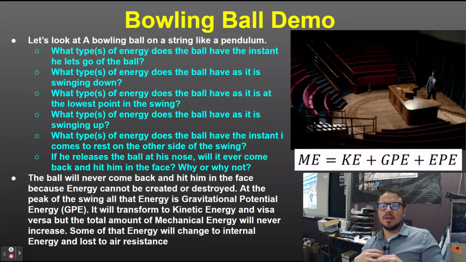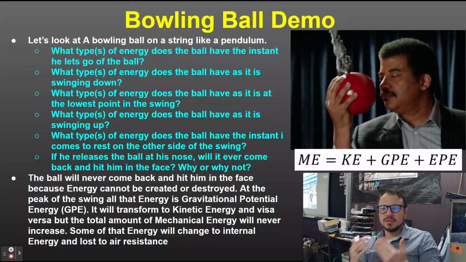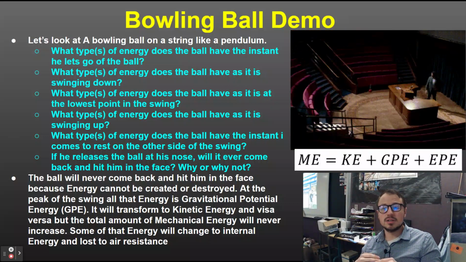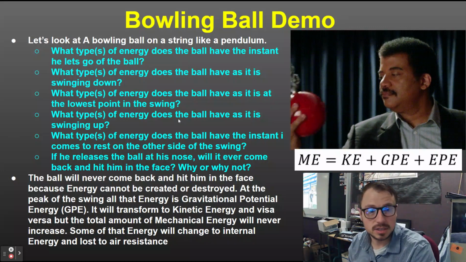At the peak of the swing, all that energy is gravitational potential energy. It'll transform to kinetic energy, and vice versa, but the total amount of mechanical energy will never increase. Some of that energy will be changed into internal energy, lost to air resistance as well.